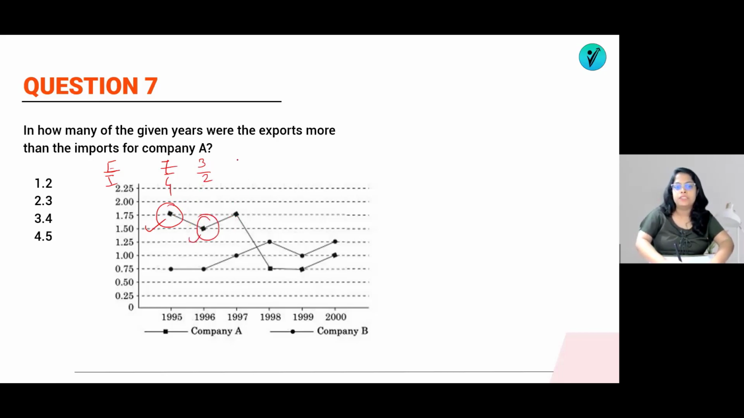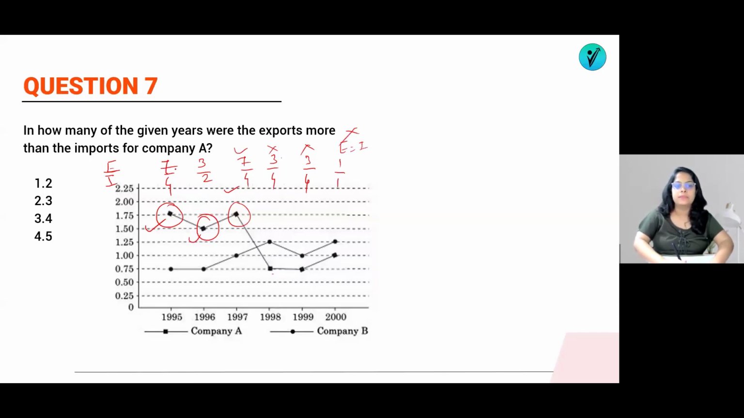Then again 1.75 means again 7/4. So this is also correct, so this is also accepted. Now you can see this is 0.75, 0.75. That means 3/4, 3/4. So you can see export is less, export is less. And here it is 1. 1 means 1/1, so export is equal to import. So this is also not accepted.